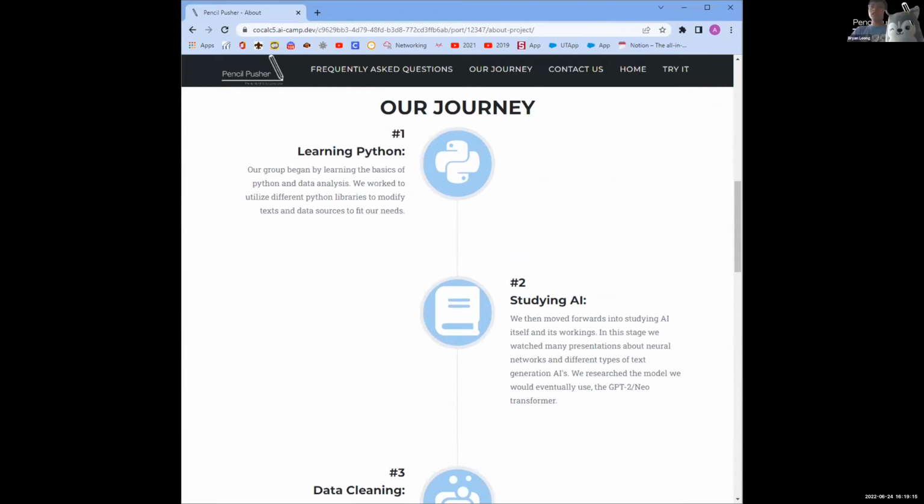Chapter 4, our journey. First, we started off learning Python. Our group began by learning the basics of Python and data analysis. We worked to utilize different Python libraries to modify text and data sources to fit our needs.